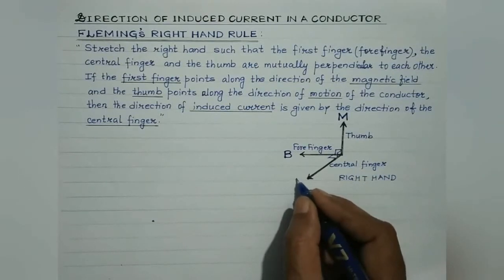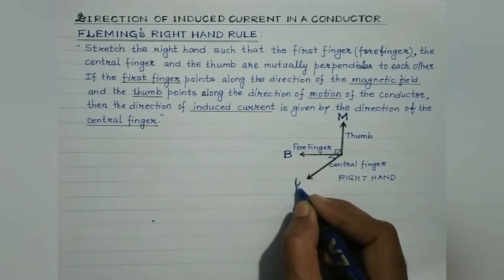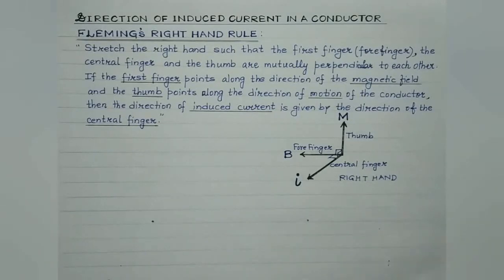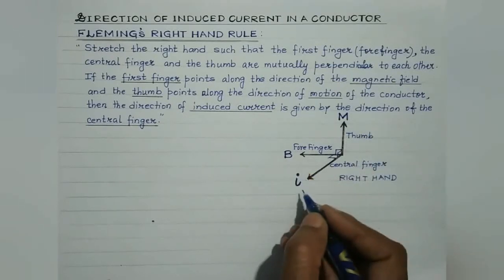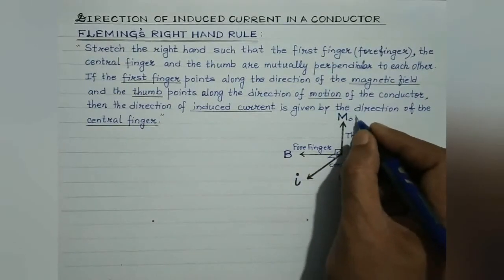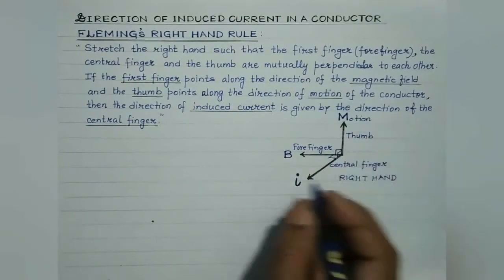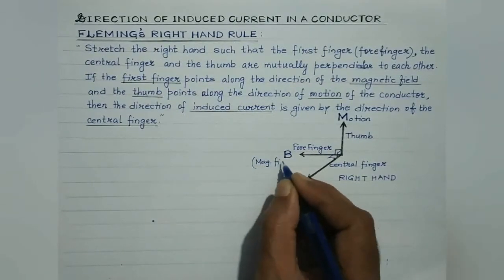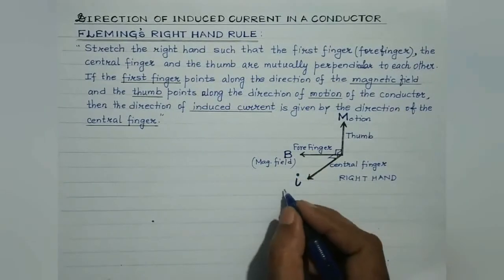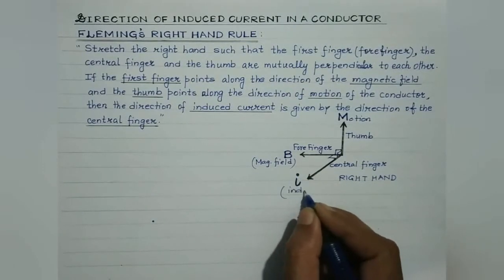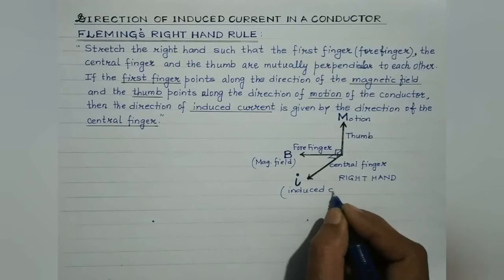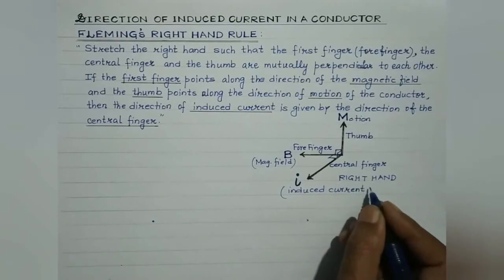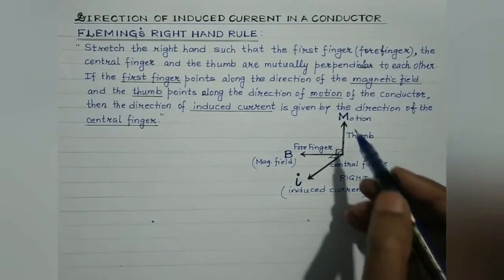So this will give us the direction of the induced current. Induced current, I am representing it by small letter I. So this is motion, magnetic field and the induced current, right? This is motion. B stands for magnetic field and I stands for induced current. So you can remember the rule by using this particular diagram, right?